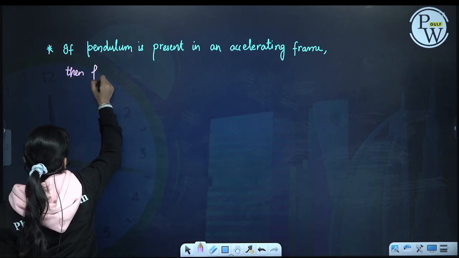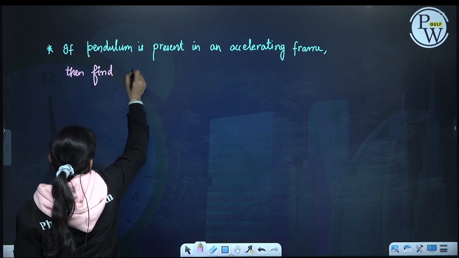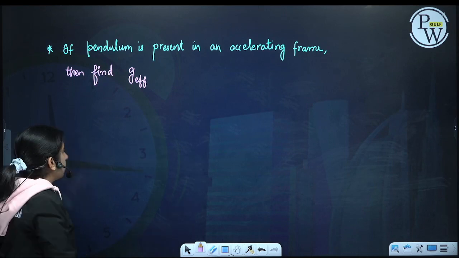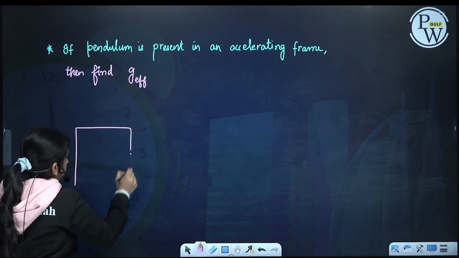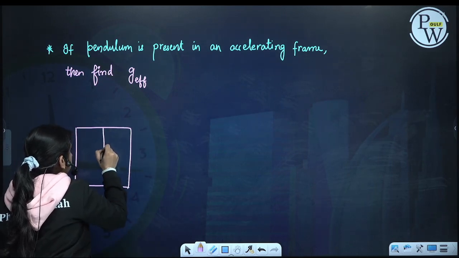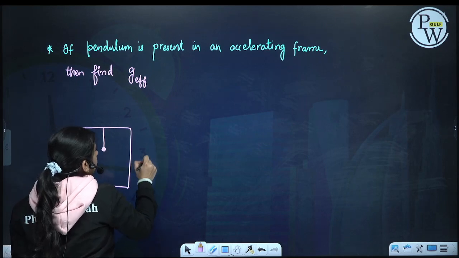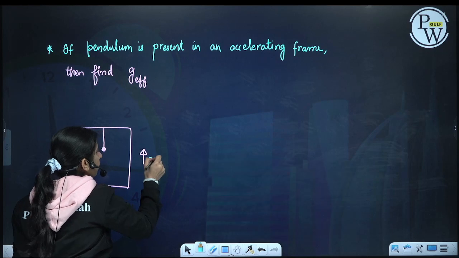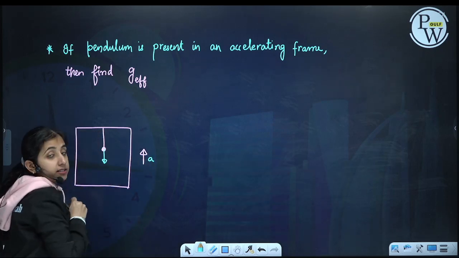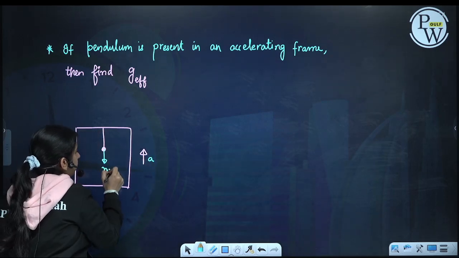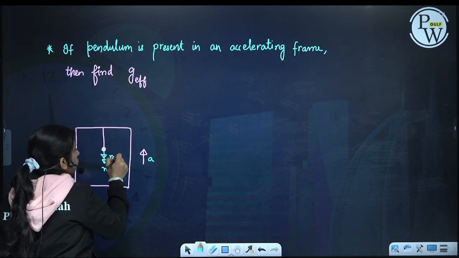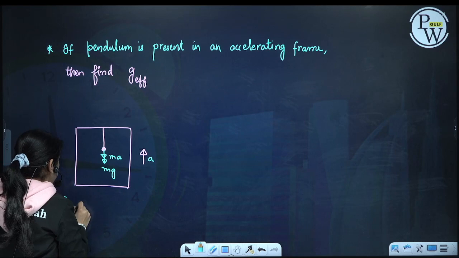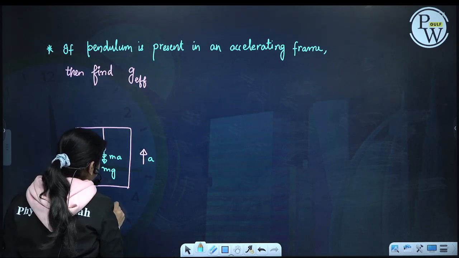Just like if the pendulum is hung in a lift which is accelerating upward with acceleration a, then one mg will be acting and one pseudo force ma will be acting. So in this case g effective is equal to g plus a.